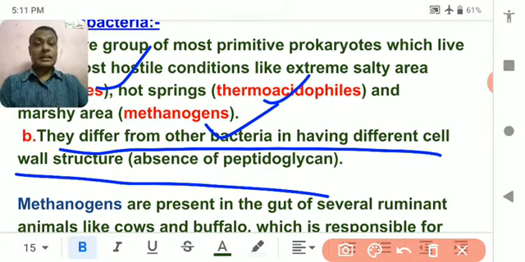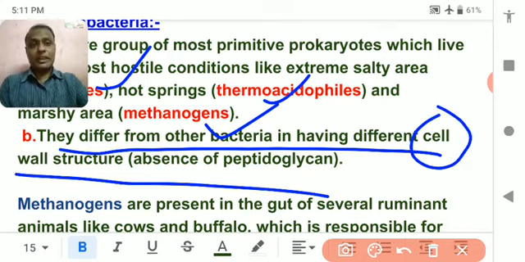Although no organism can survive in that kind of climatic condition, they can survive with the help of their cell wall. So the structure and composition of the cell wall is different in different kinds of bacteria. That's why they can survive in a particular kind of climatic condition.